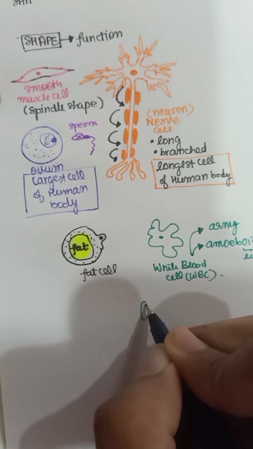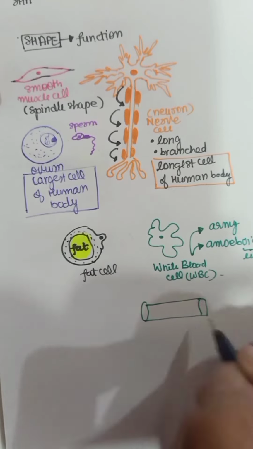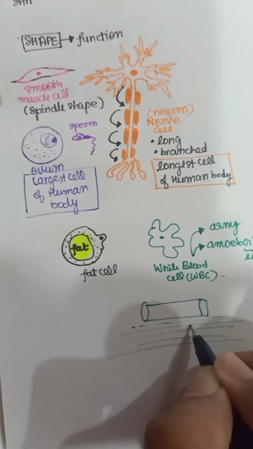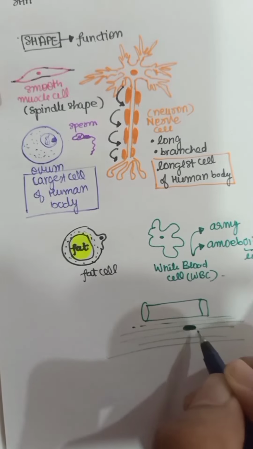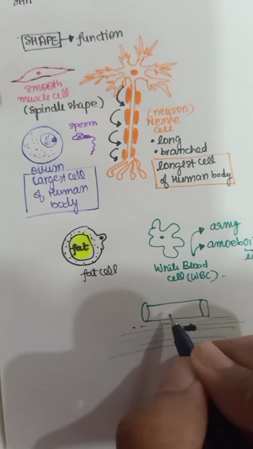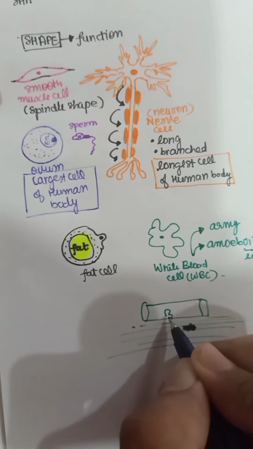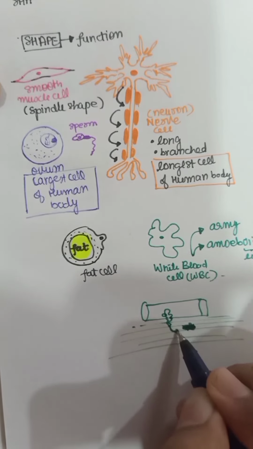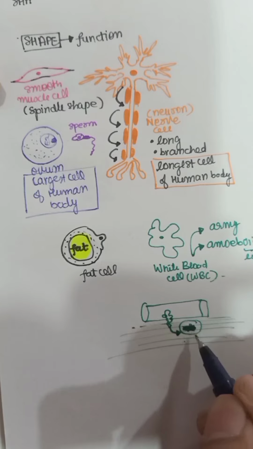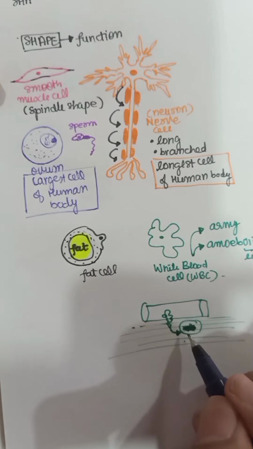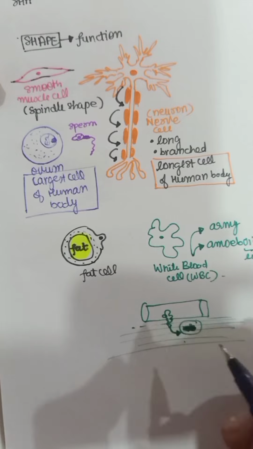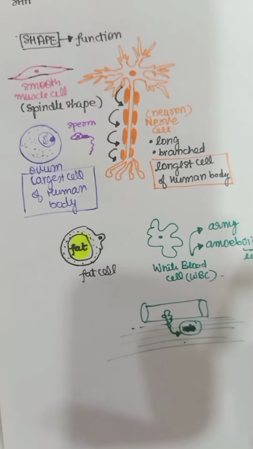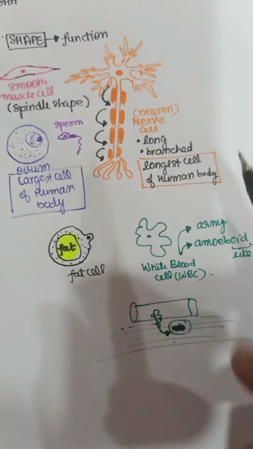Now what happens, for example, this is your blood vessel and there is surrounding tissue and there is some infective agent in the surrounding tissue. So these WBCs can change their shape and come out of the blood vessel and they attack this infective agent and protect you from the infection or disease. So this clears the significance of various shapes.